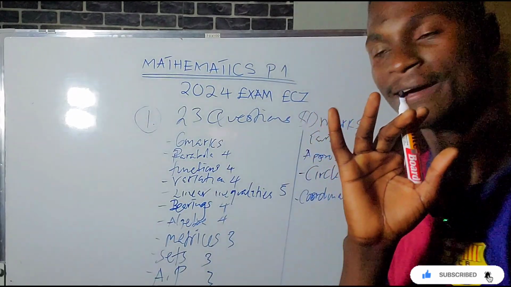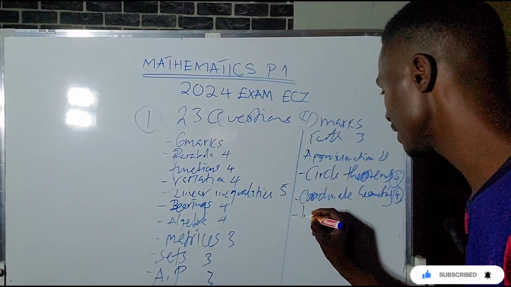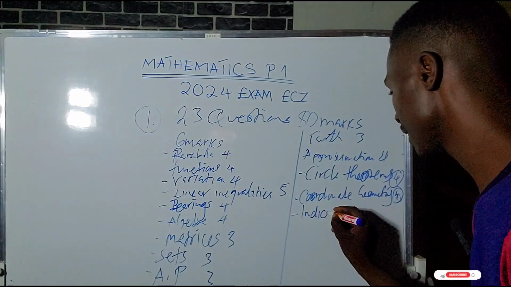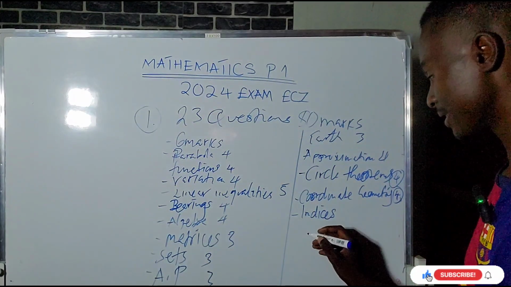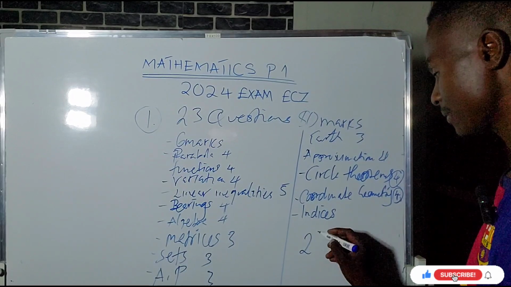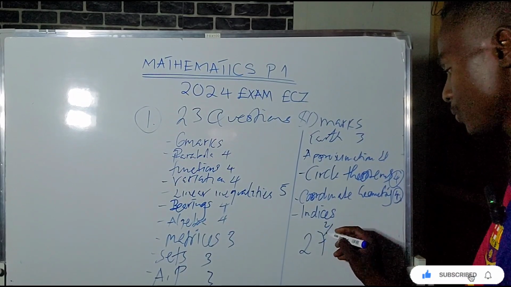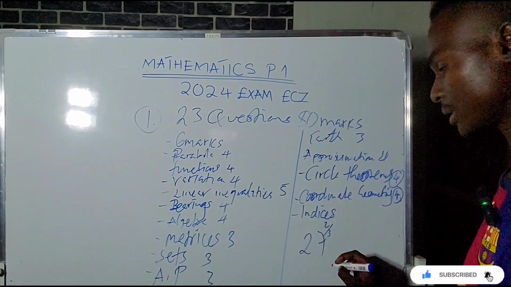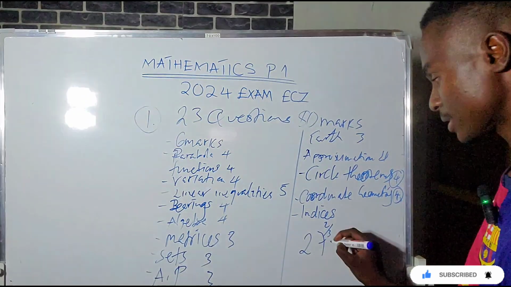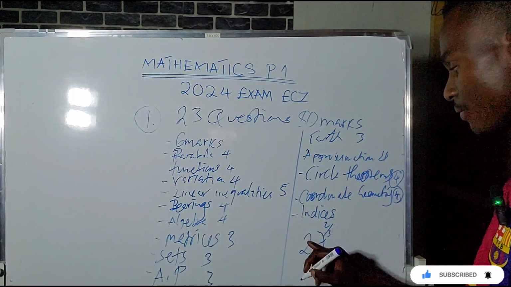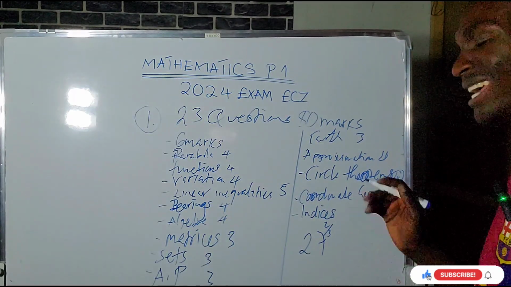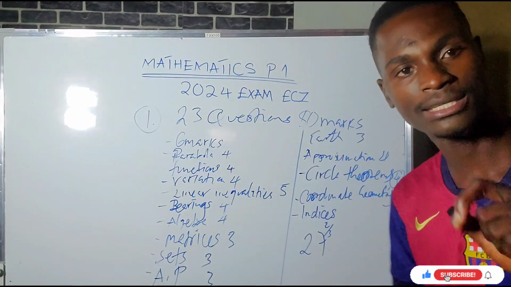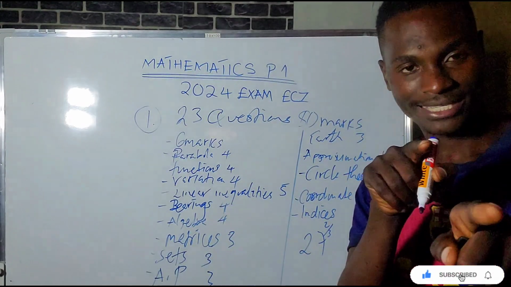My good friends, in indices, you'll find something like this. Let's say 27 to the power 2 over 3. You're taught to evaluate 27 like this one, where you find the cube root of 27, and the answer is raised to the power 2. Then another thing that you find.